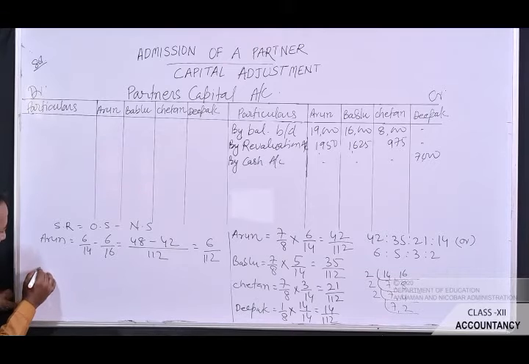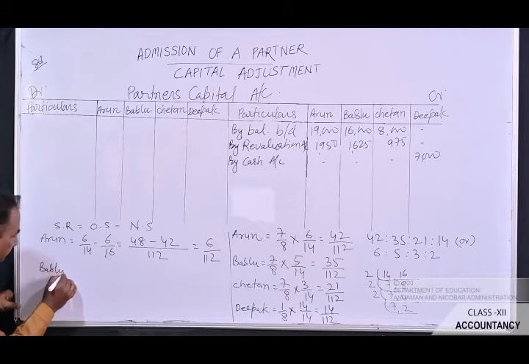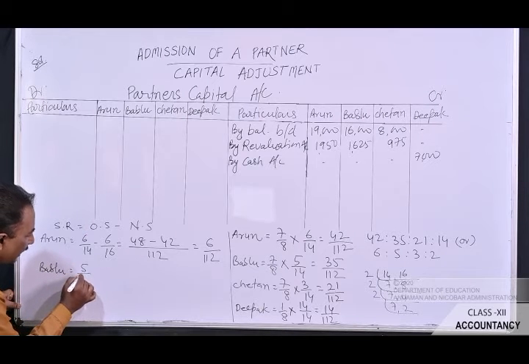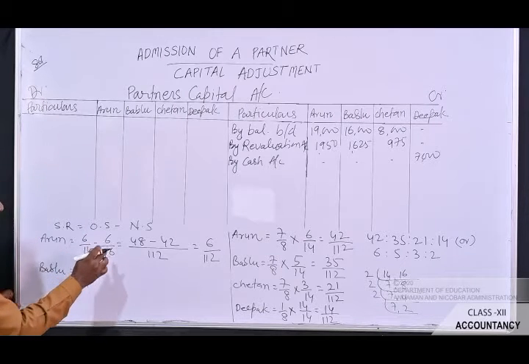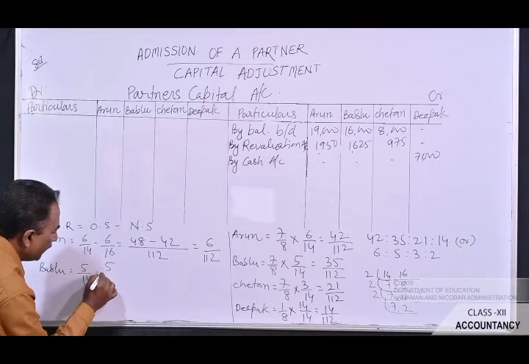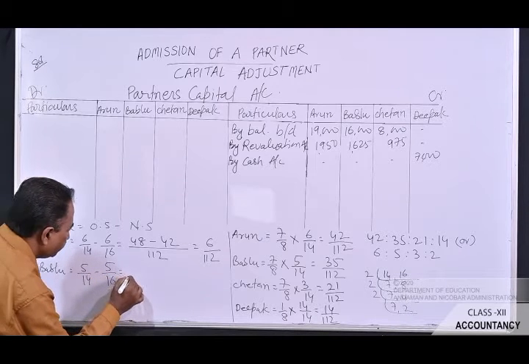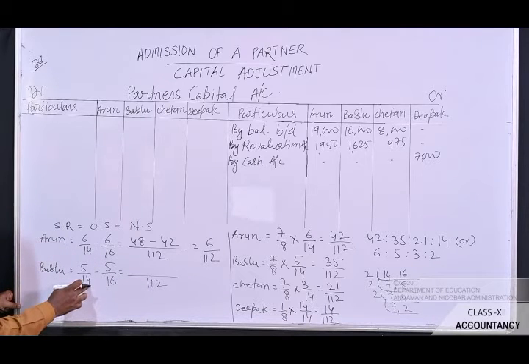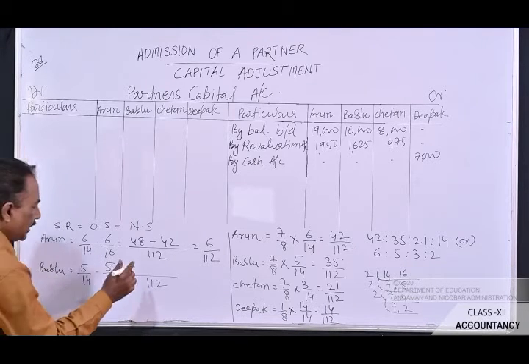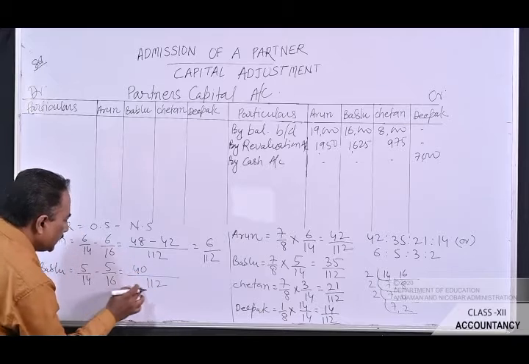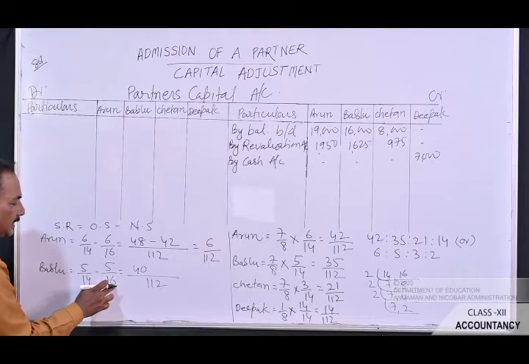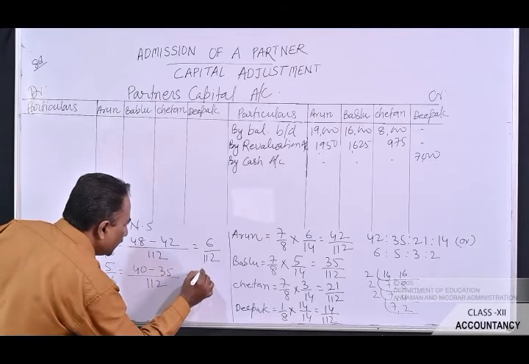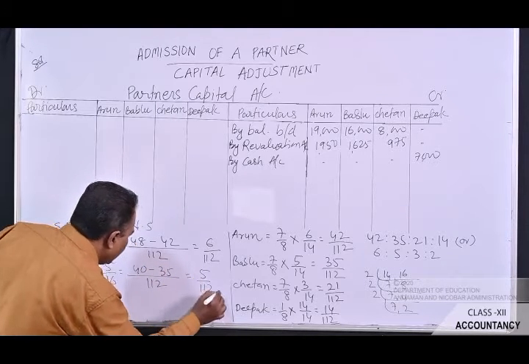Now let's talk about Bablu. What is the old share of Bablu? 5 by 14, minus the new share of Bablu, which is 5 by 16. With 112, if you divide it by 14, it will be 8, 8 5s are 40, minus, if you divide 112 by 16, you will get 7, 7 5s are 35, so you will get 5 by 112.